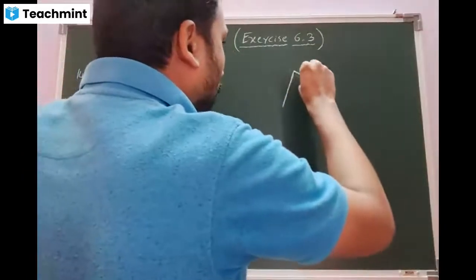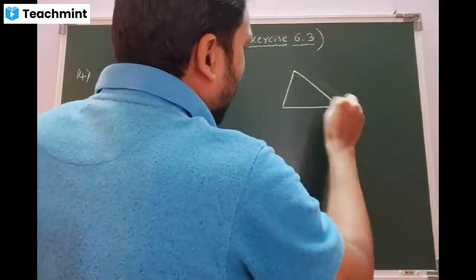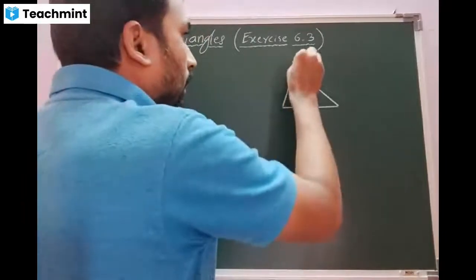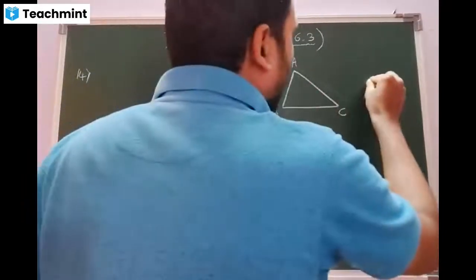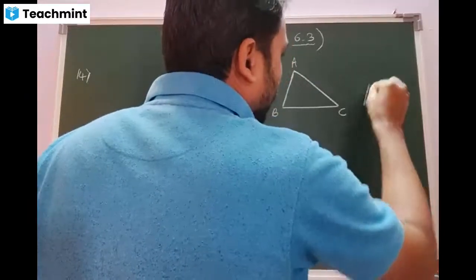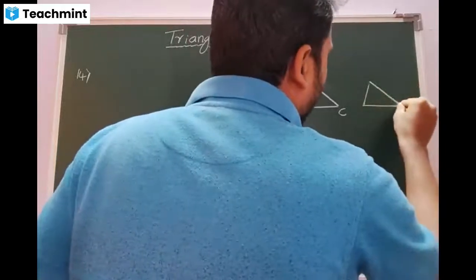Okay. Let me draw a rough diagram. All of you mark the star mark for this. Very important, beta. One triangle ABC, the other triangle PQR.